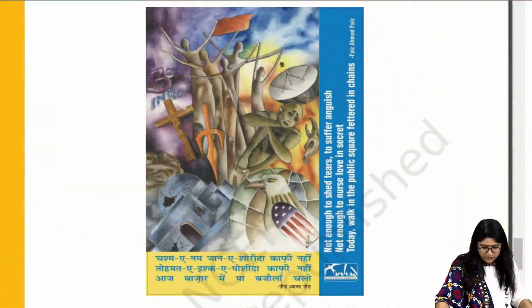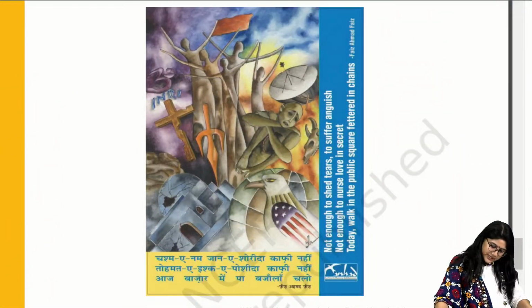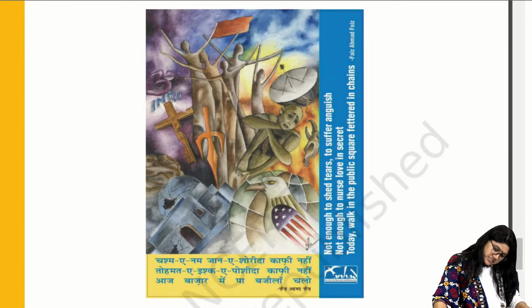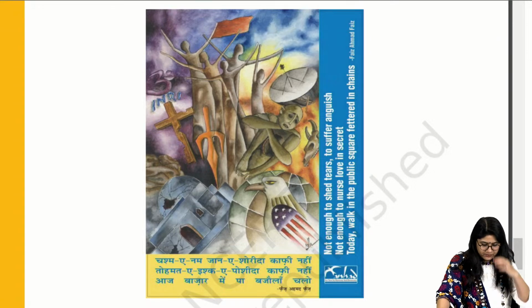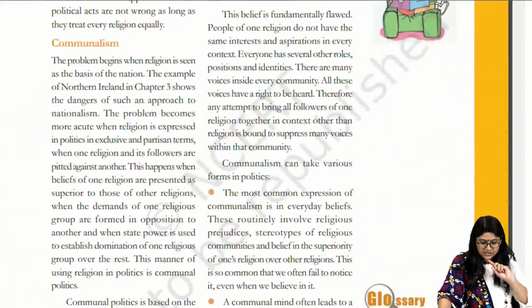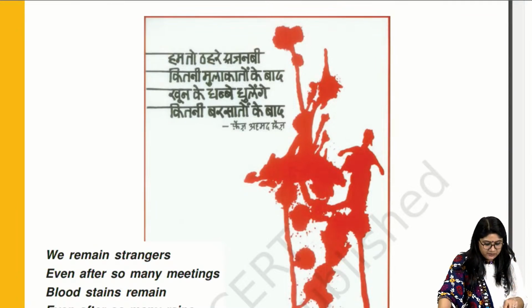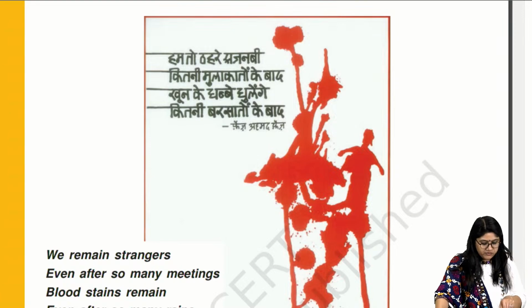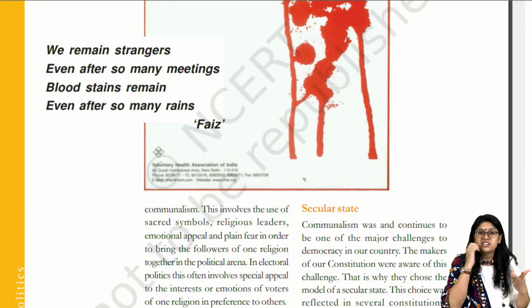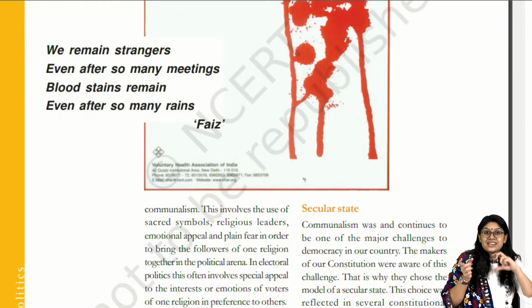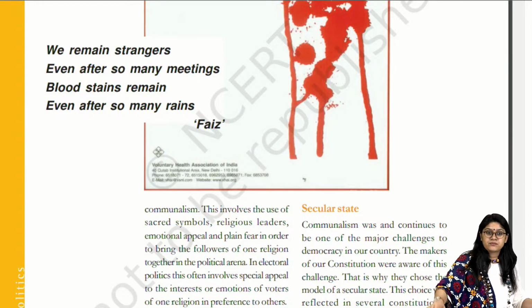See this image also, everyone. We can see "Not enough to shed tears, to suffer anguish, not enough to nurse love in secret. Today walk in the public square fettered in chains." Some of the images are very much clear. See, "We remain strangers even after so many meetings. Bloodstained remain even after so many rains." So what is the meaning of it? They're discussing communalism over here. So they can ask you a question on this.